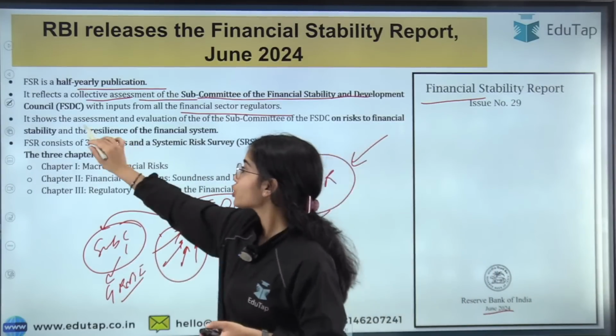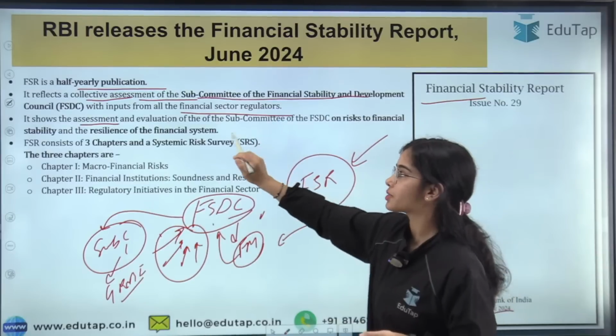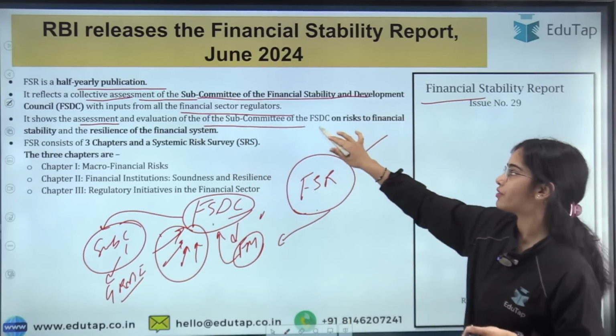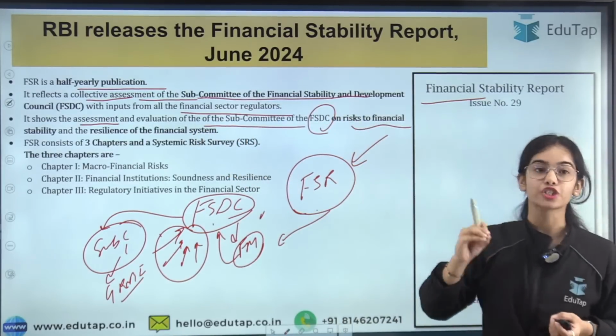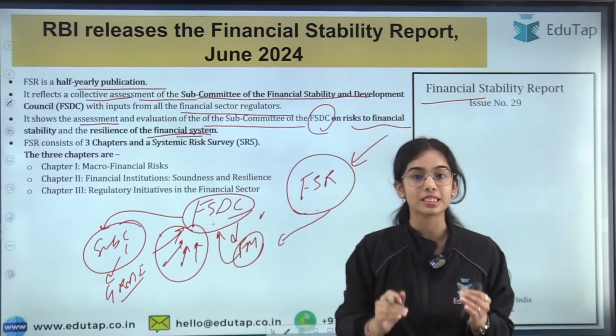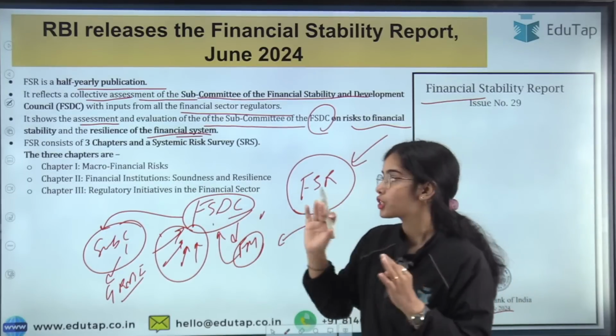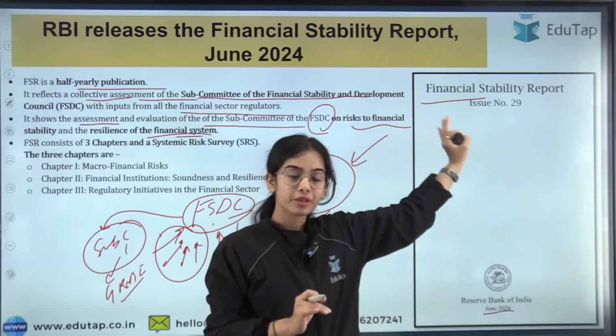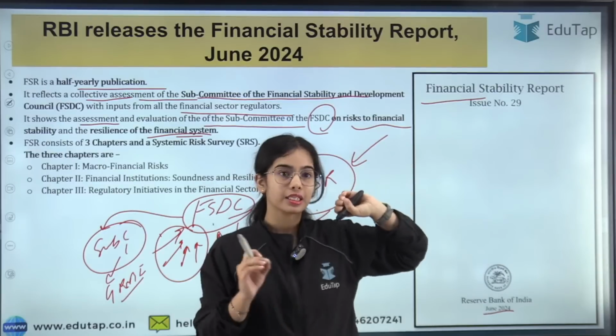The FSR shows the assessment and evaluation of the subcommittee of the FSDC on the risks to the financial stability of our country and the resilience of the financial system, that is, how resilient our financial system is. This is shown by the Financial Stability Report. We are going to discuss it in depth today.